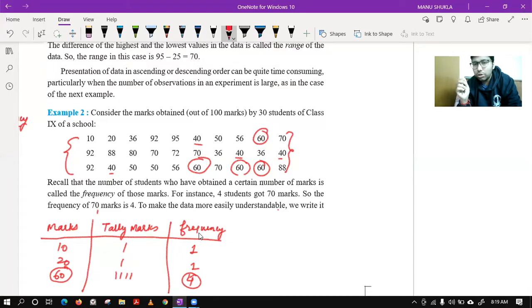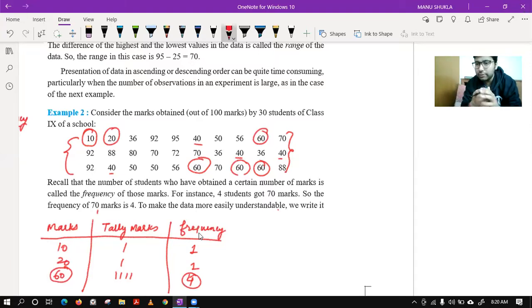So why not use ungrouped frequency distribution? In ungrouped, we are not making any class intervals. We are directly picking the values. Suppose I have taken 10. Now I will see 10 is coming how many times. Then I have taken 20. I will see 20 is coming how many times. So this way I'm going to reduce this huge data into a simple table so that we can work upon it very easily.